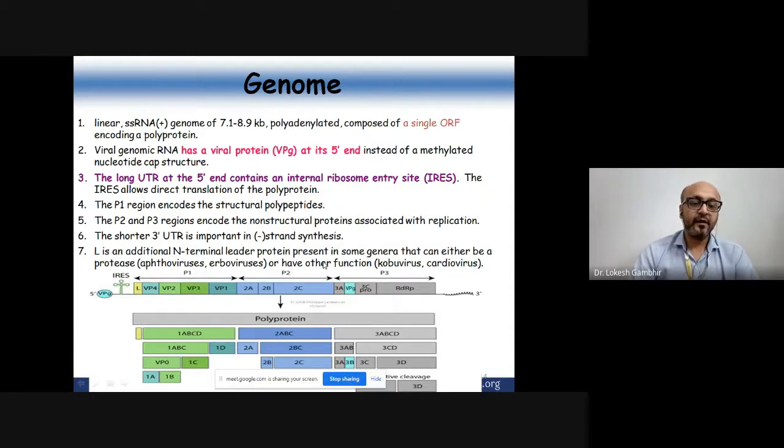It's not exclusive. The N-terminal leader sequence is not present in every virus; it is present in certain genera of picornaviruses.